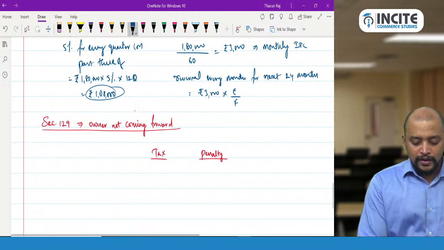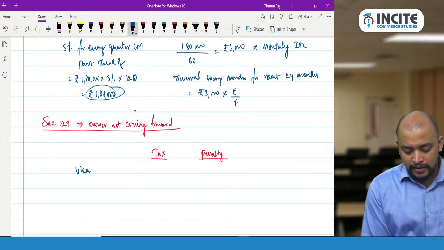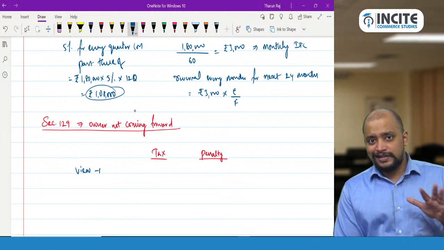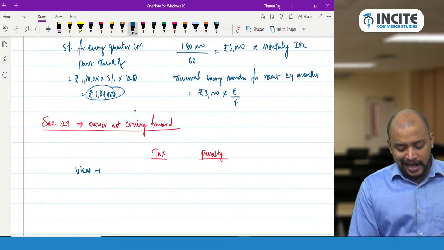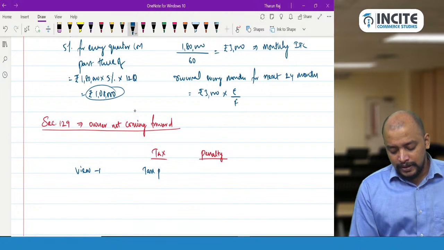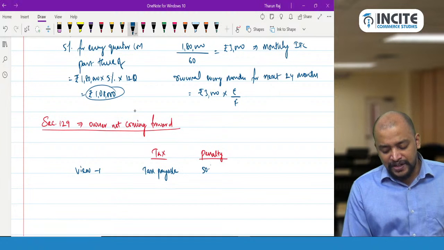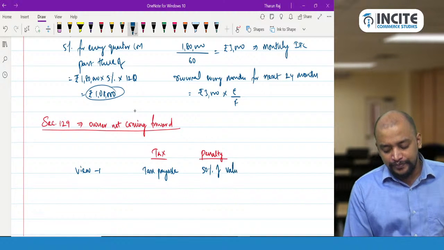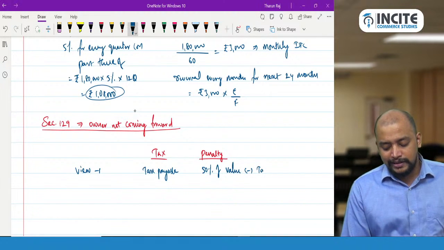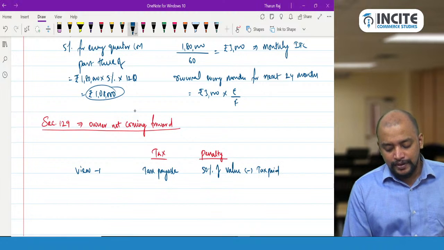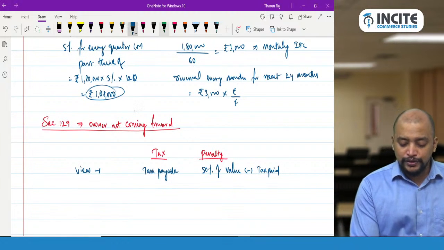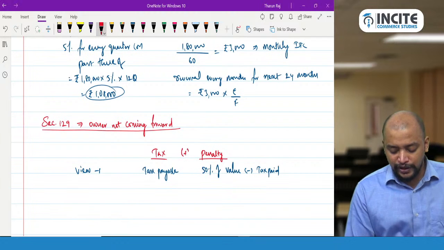View 1, what is it? You pay the tax payable plus penalty of 50% of value, minus tax paid. Okay, this is what you need to discharge, this much you need to pay.